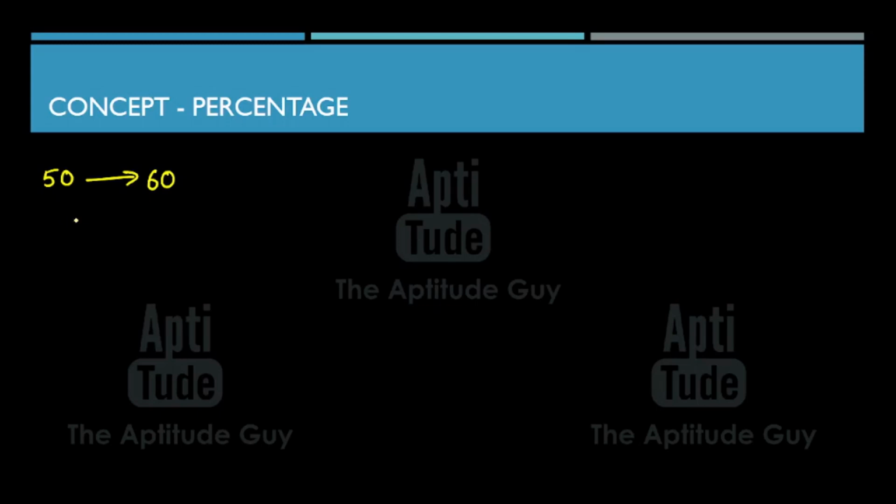Let's calculate it. So the first thing that everybody does is we find the difference between the two, that is 10. And then everybody knows that we have to divide it by something, and then everybody knows that we have to multiply it by 100. Everybody is sure about these two parts, but this is where people make silly mistakes. Some people might say this should be divided by 50, some might say it should be divided by 60, some might say it should be divided by 55, that is the average of these two. So this should be divided by 50. So the answer is 20% change.